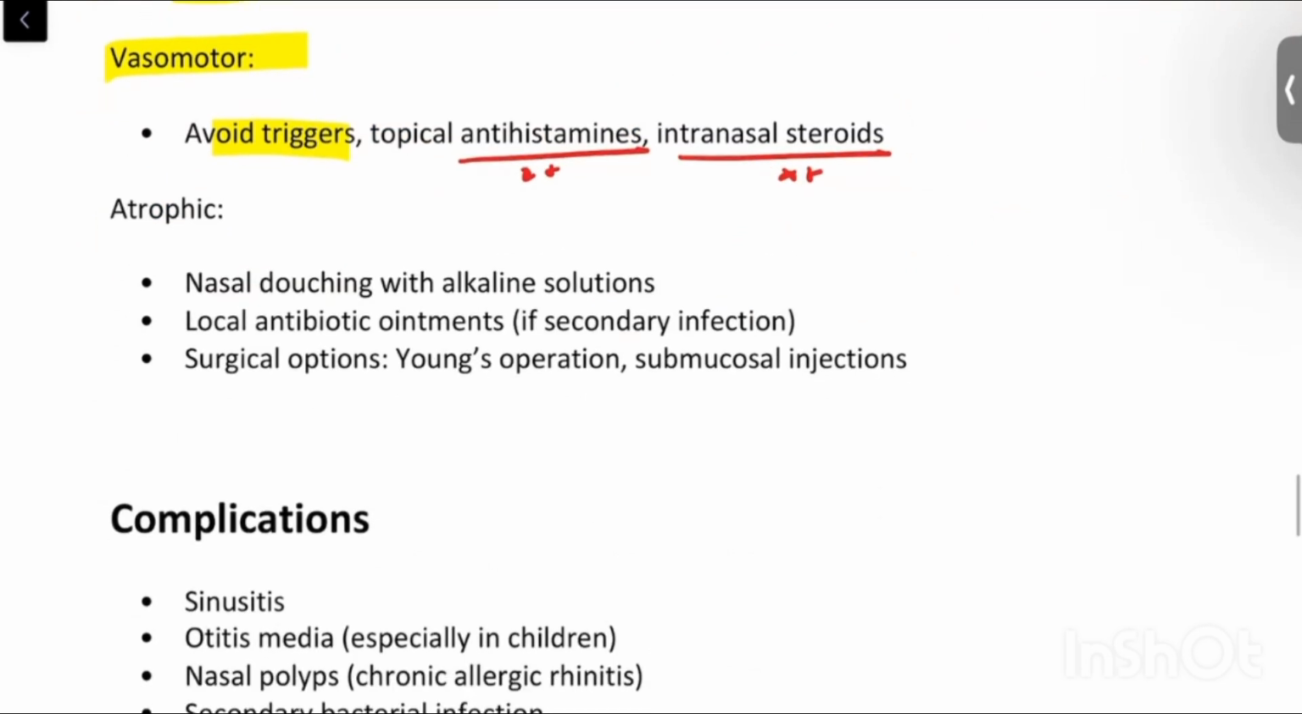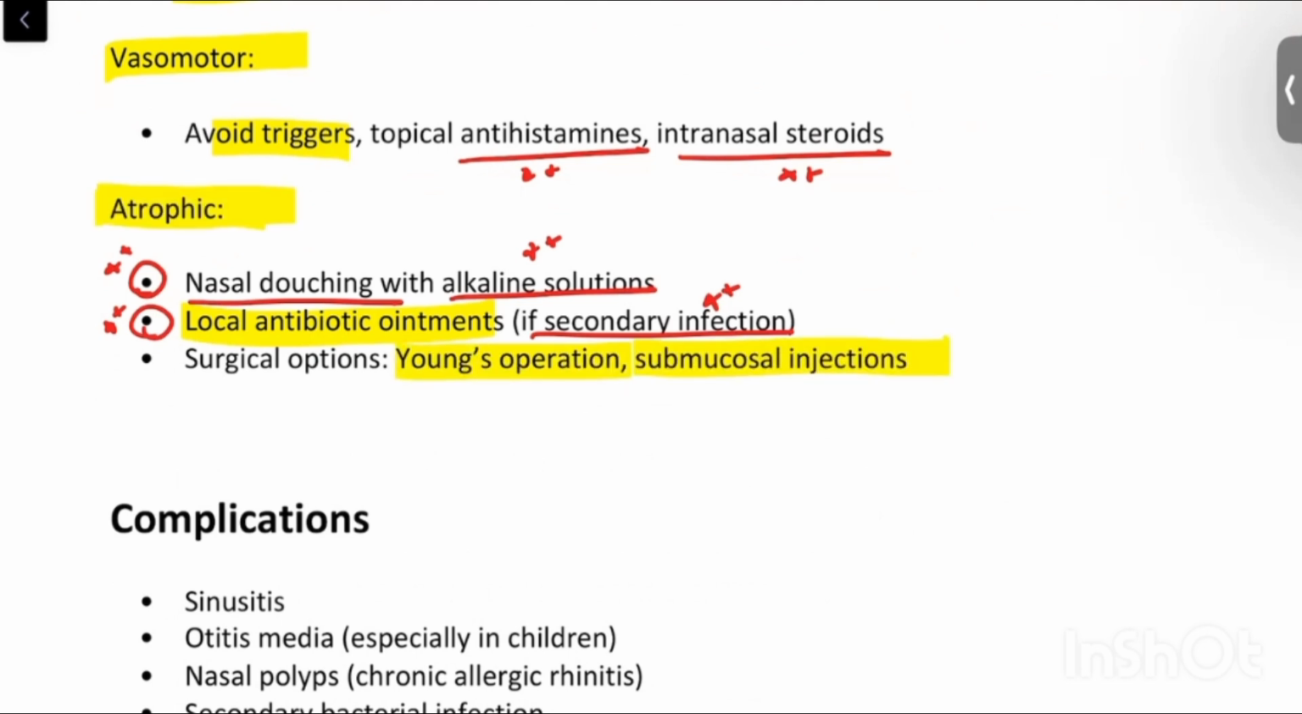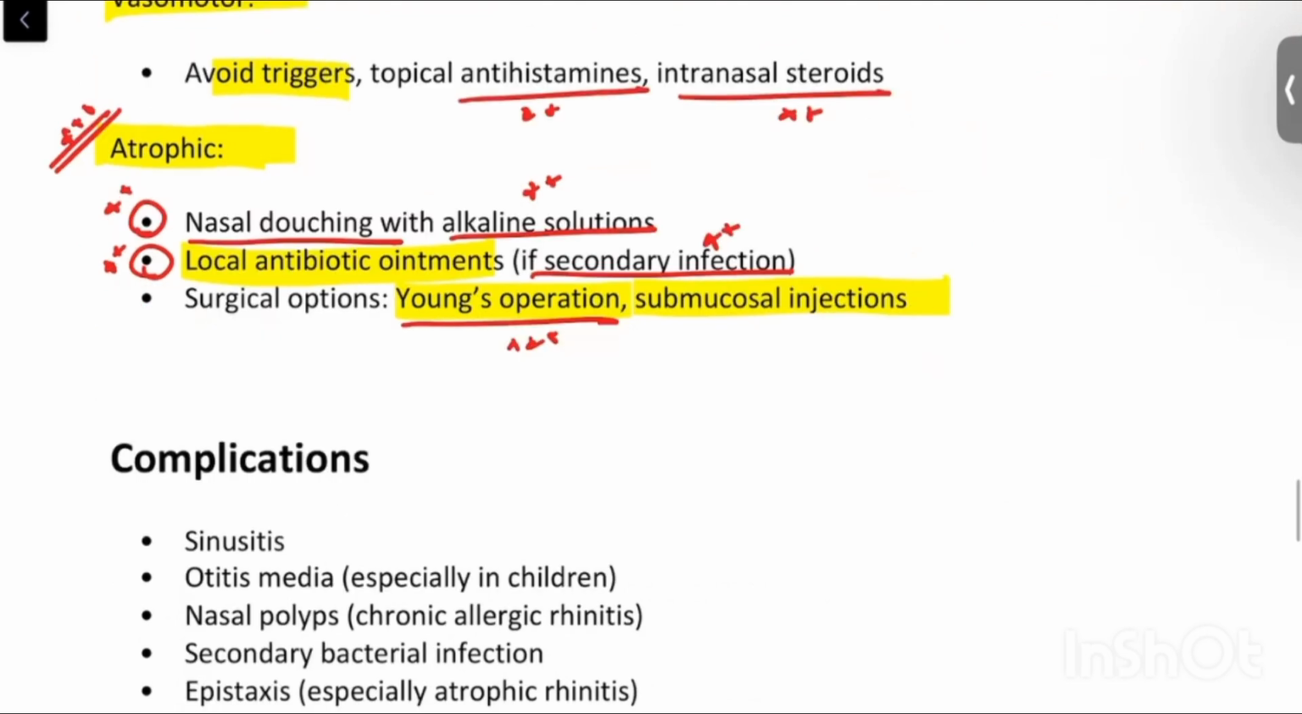For atrophic rhinitis, again, there will be foul smelling and crusting, and to avoid crusting and to get rid of crusting, we can do nasal dousing with alkaline solutions. Local antibiotic ointments can be given for preventing secondary infections. If there is a secondary infection, again prescribe these. Then surgical options, it's called Young's operation or submucosal injections can be given. So atrophic rhinitis is one of the important types of rhinitis which should be looked for, because it might become a bit more serious and it might require a surgical intervention.